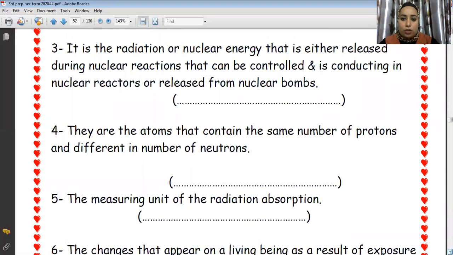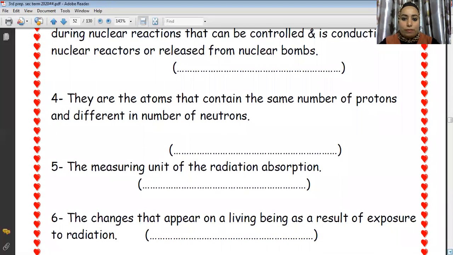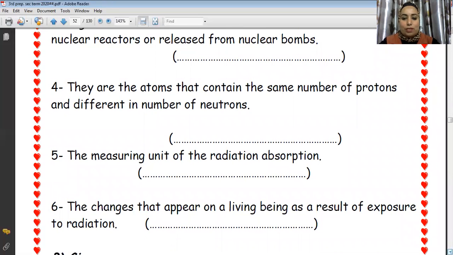The measuring unit of radiation absorption? Sieverts, Sv. Okay. Number 6, the change that appears on a living being as a result of exposure to radiation. What type of this effect? Cellular or genetic or physical effect? This is the physical effect. The change that appears on a living being as a result of exposure to radiation is the physical effect.